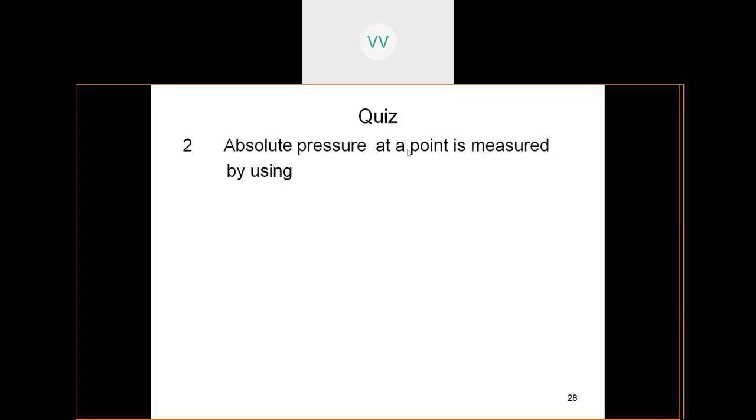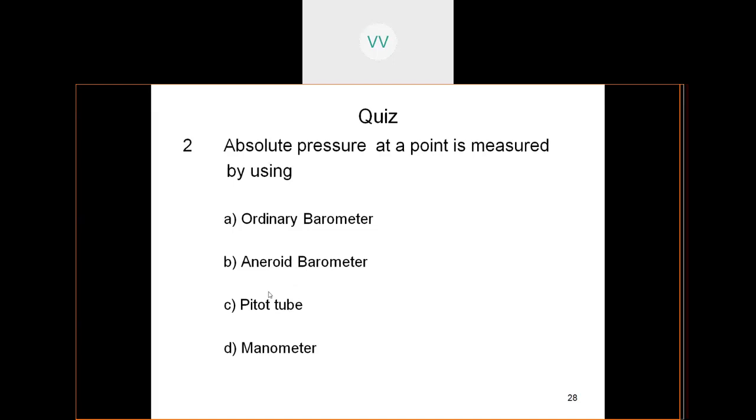Next, absolute pressure at a point is measured by using: ordinary barometer, aneroid barometer, pitot tube, and manometer. So what is the right answer? It is the aneroid barometer.